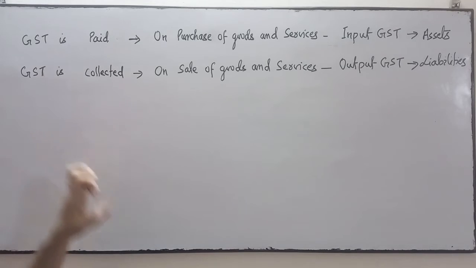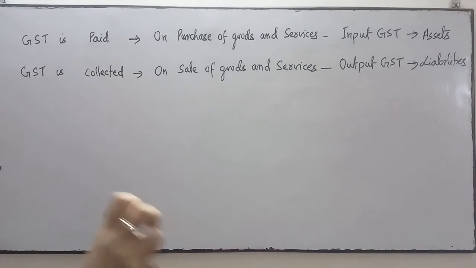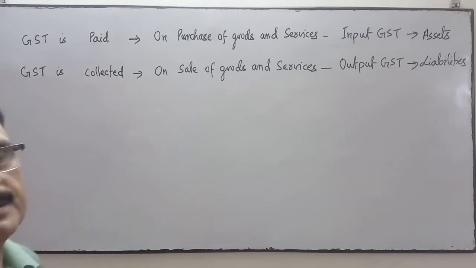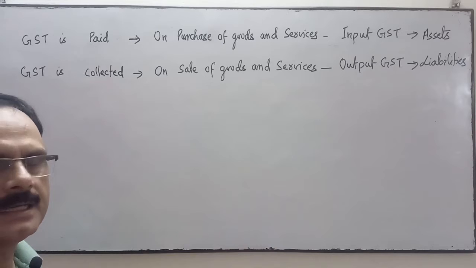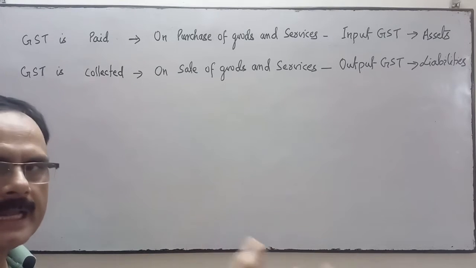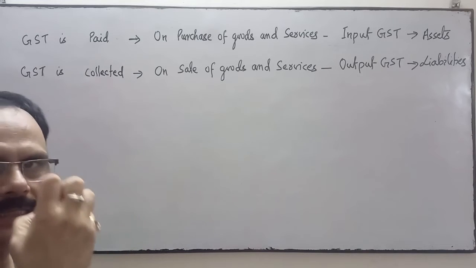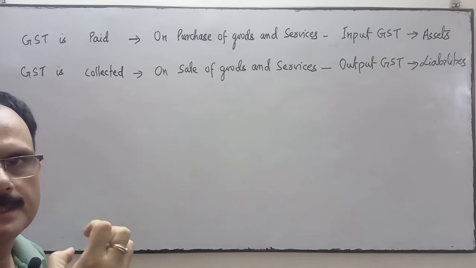When we sell the goods, we collect the GST. When the seller sells the goods, the seller collects the GST from the customer or the purchaser.